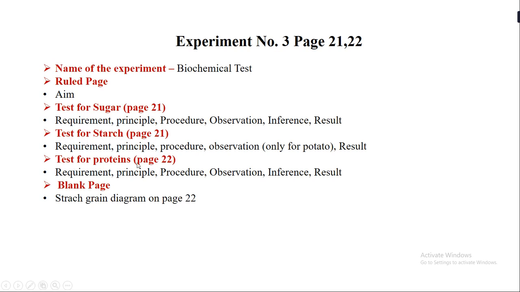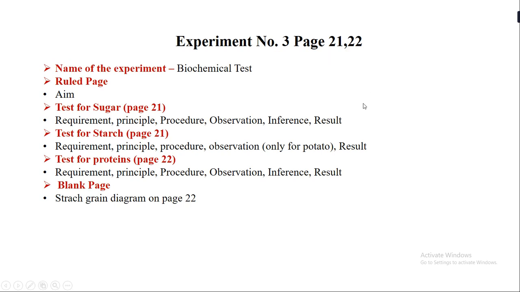And on the next ruled page, you have to write the test for proteins, that is the requirement, principle, procedure, observation, inference and result. Okay, so students, this is for experiment number 3, which is on page number 21 and 22 of your handbook.